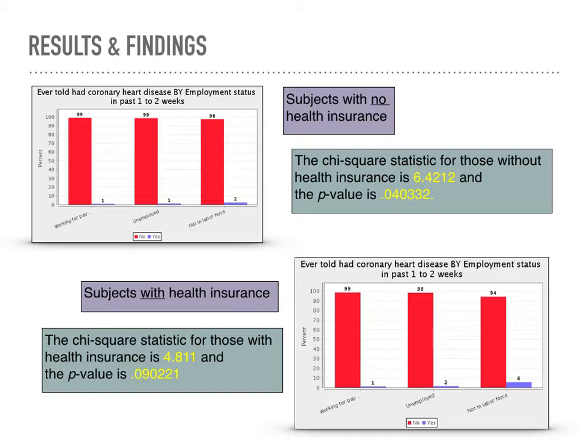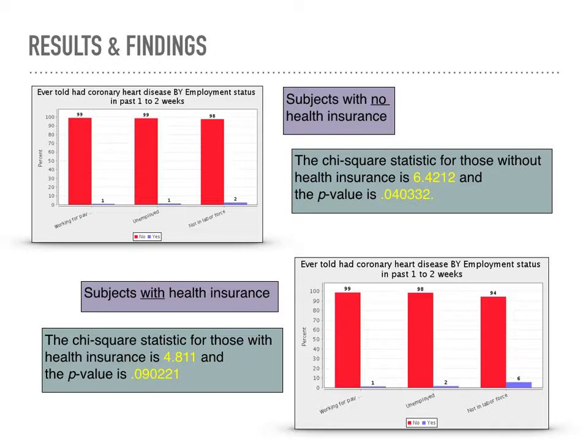The history of CAD was seen more in those with health insurance than those without. Lack of insurance can be seen as a barrier to care, causing a misinterpretation of true CAD incidents, since those without health insurance will not get health checkups. However, there is still a trend where there are more cases of CAD among those employed and not in the labor force.